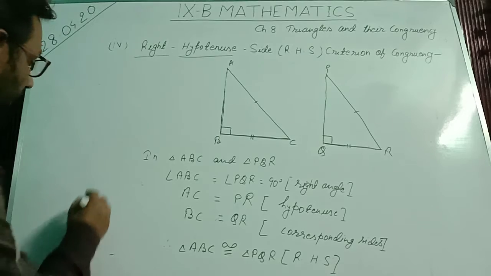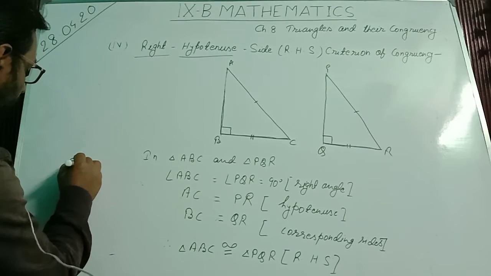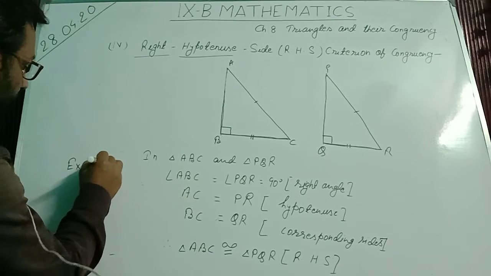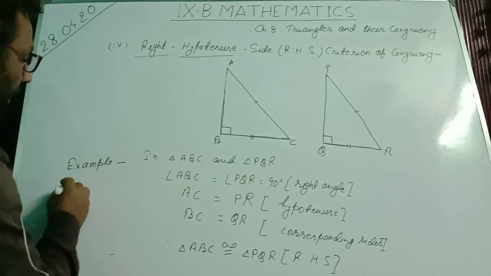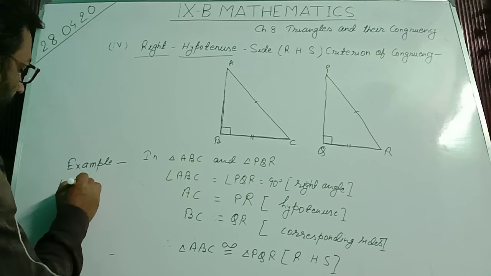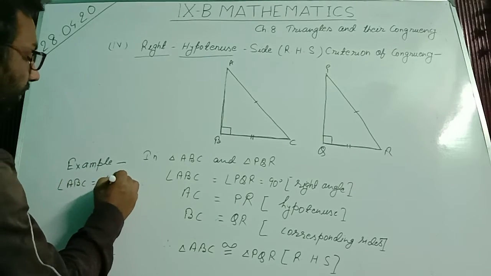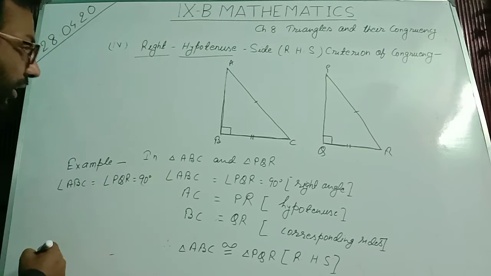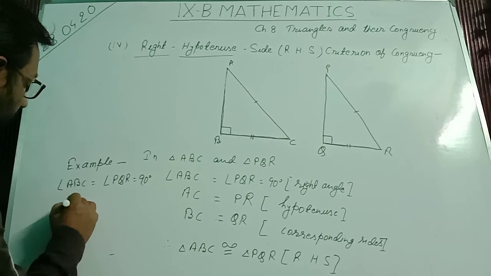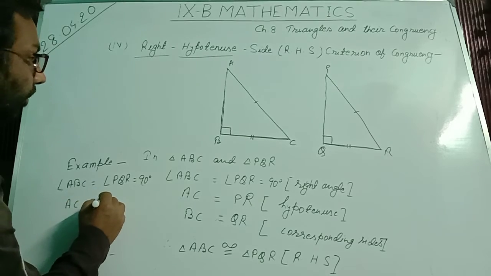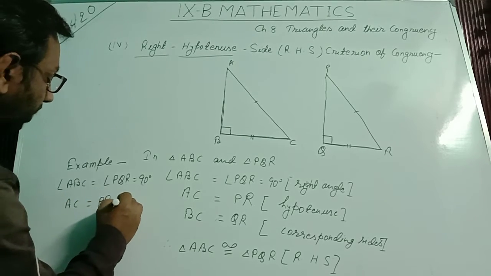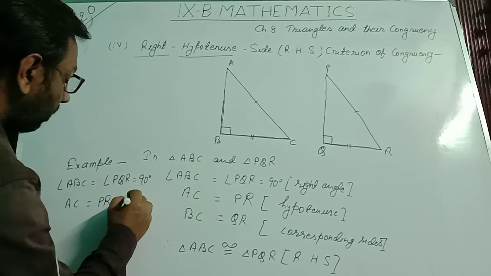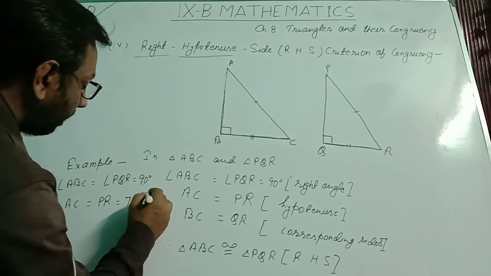Angle ABC equal to angle PQR, that is 90 degree, right angle. AC equal to PR. Suppose this is 7 centimeter.